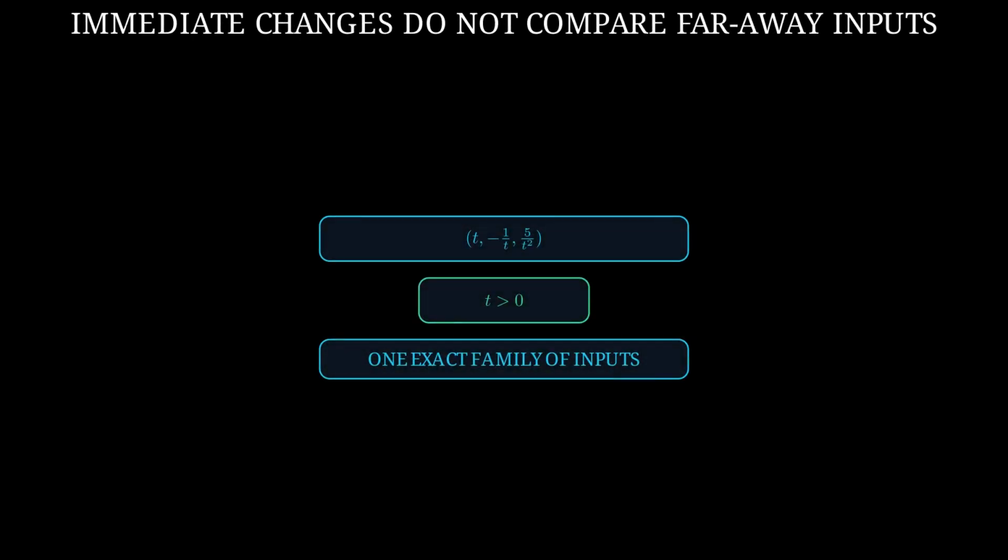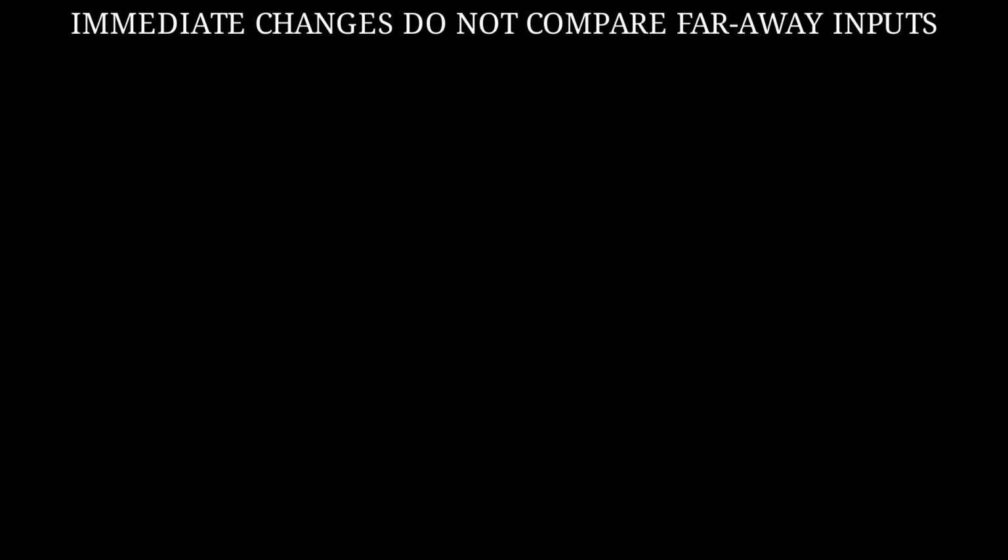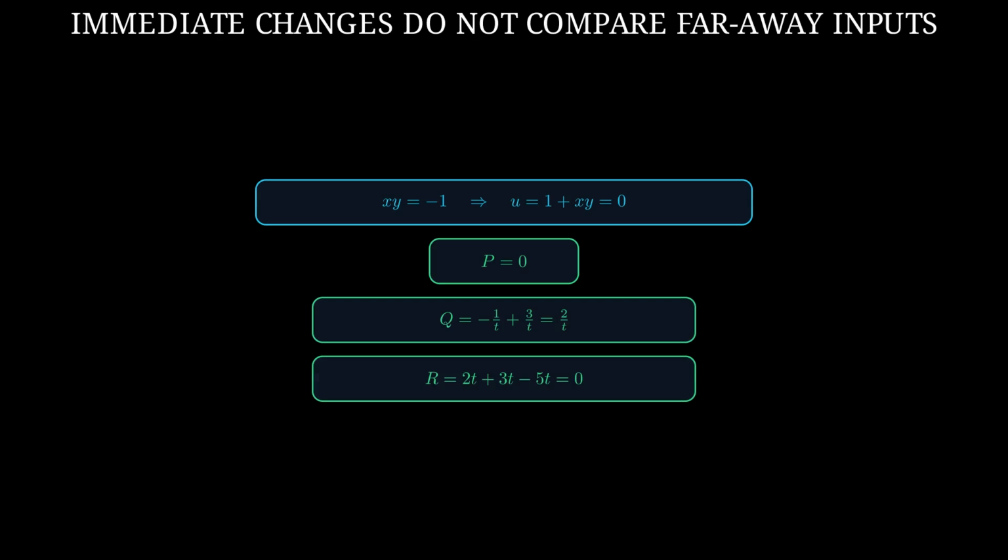The inverse function theorem is safe. To see what it does not control, let t be positive and use the input shown on screen. Its first coordinate grows with t, while its other two coordinates shrink as t grows. For every such input, x times y is -1, so u equals 0. Substituting that into the exact recipes gives the output on screen. First coordinate 0, second coordinate 2 divided by t, and third coordinate 0.